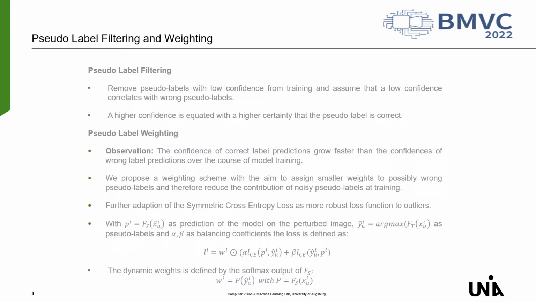Motivated by this observation, we propose a weighting scheme with the aim to assign smaller weights to possible wrong pseudo-labels and therefore reduce the contribution of noisy pseudo-labels at training. We calculate the weight of a pseudo-label from the current confidence value of the student model for the given pseudo-label. Compared to the filtering, the proposed weighting scheme does not have the disadvantage that the resulting pseudo-label dataset is smaller than before, since no labels are removed.